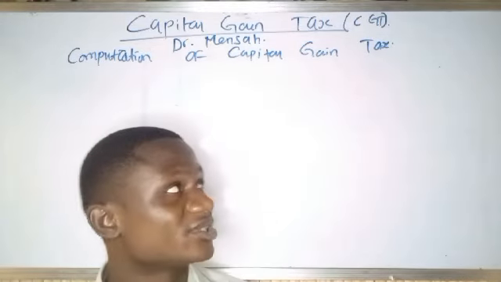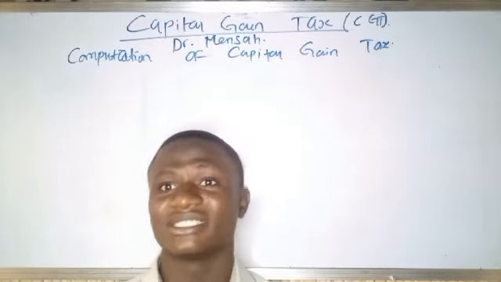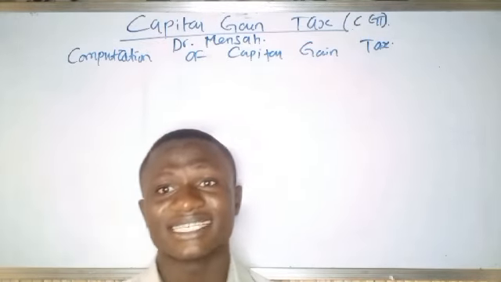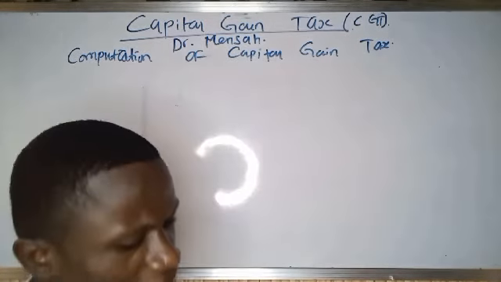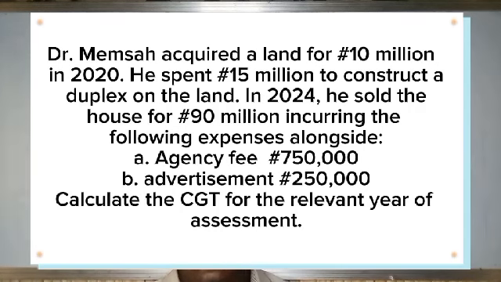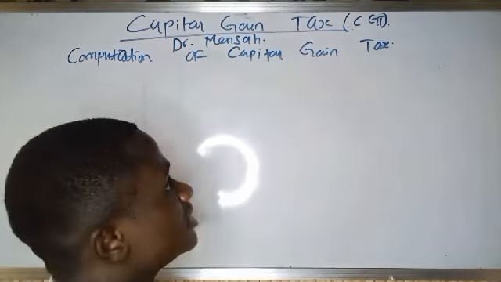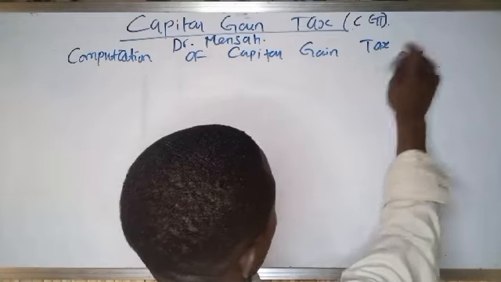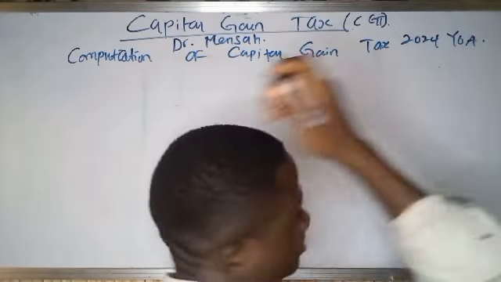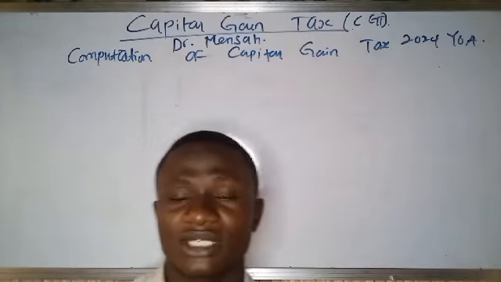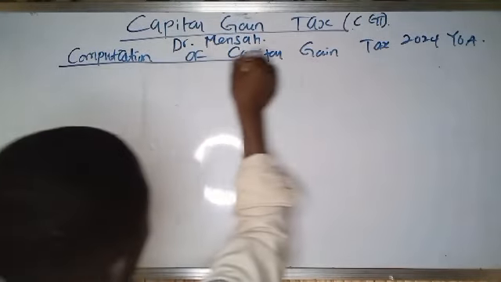And I said it earlier that in computation of capital gain tax, we use current year basis. That means that it is the year you are selling the asset that will be your relevant year of assessment. So from this question, in 2024, he sold the house for 90 million. So he sold the house in 2024, so that's our year of assessment. Computation of capital gain tax for 2024 year of assessment. So let's put it that way.